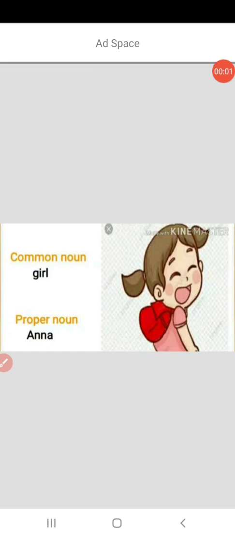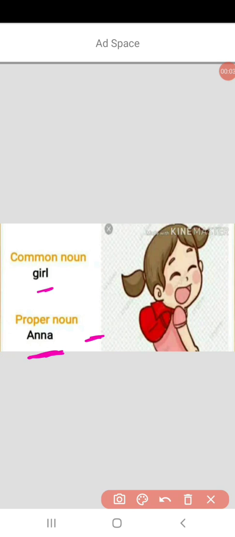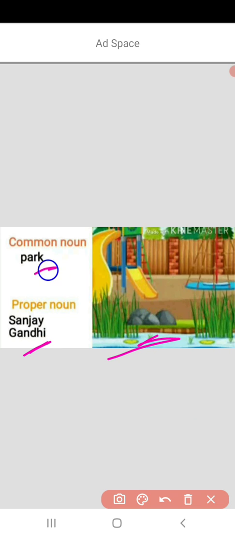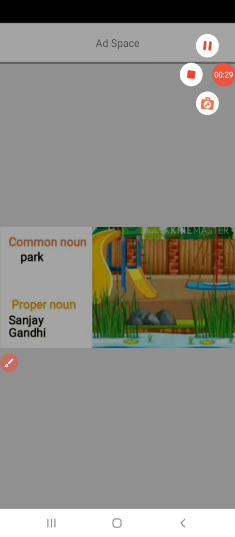So this is the first example. Here you can see the picture of a girl, and the specific name of a girl is Anna. So girl is a common noun and Anna is a proper noun. Second example, this is a picture of a park. Park is the name of a place, and the specific name for a park is Sanjay Gandhi. So park is a common noun and Sanjay Gandhi is a proper noun.